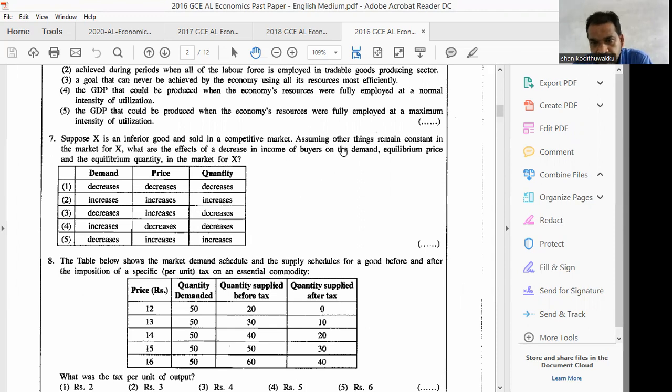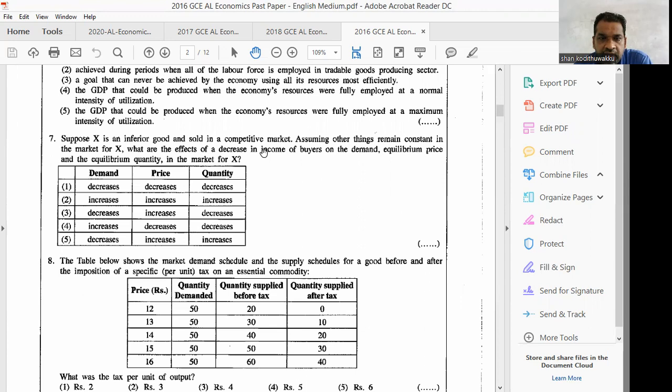Here, assuming that things remain constant in the marketplace, what are the effects of a decrease in income of buyers on the demand? Income decrease.